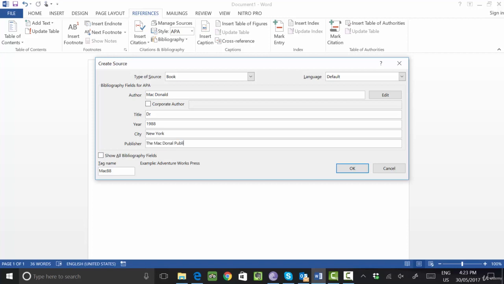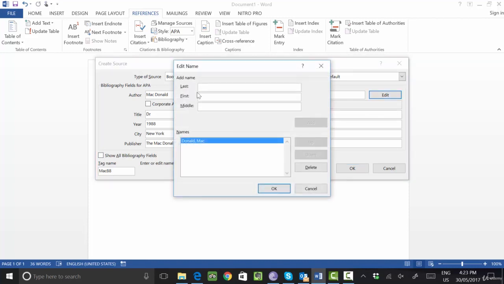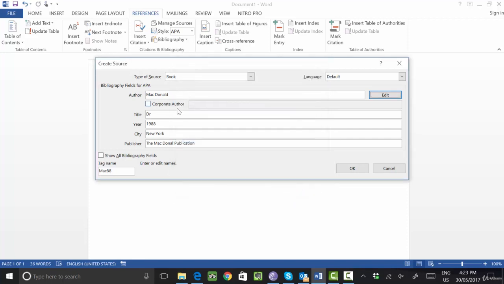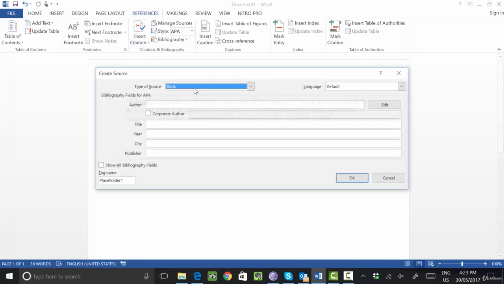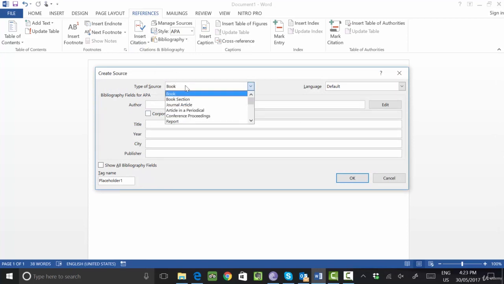MacDonald publication. If you want to add extra detail about the author or book, you will go to Edit. So you will see all the information is here, first name, last name, whatever you want to add you can add here. But right now I am adding only the particular things, okay. Now click on OK. So you will see, if you go to Add New Source, here we have one, let me add another information here.